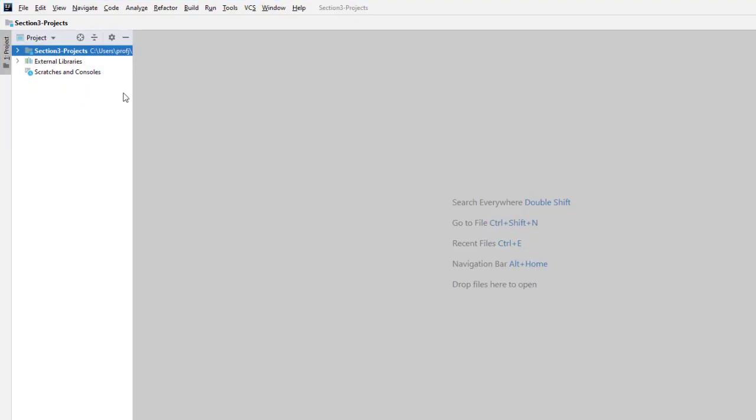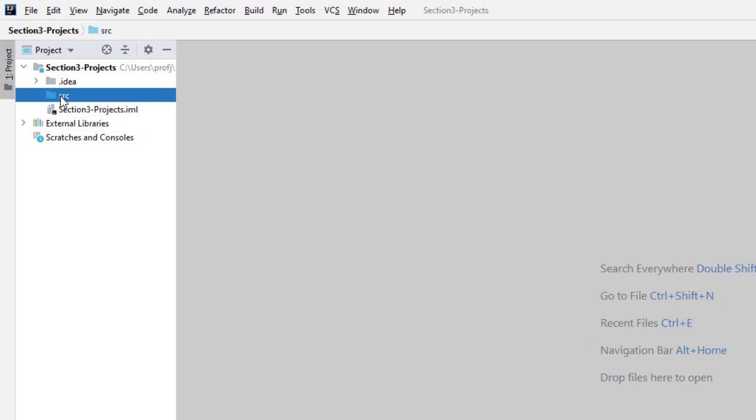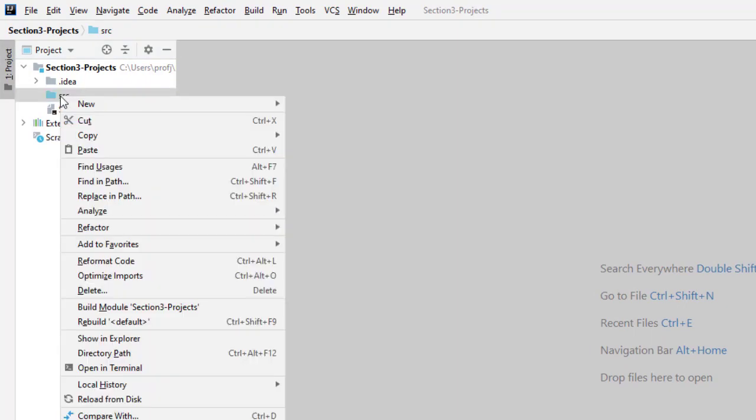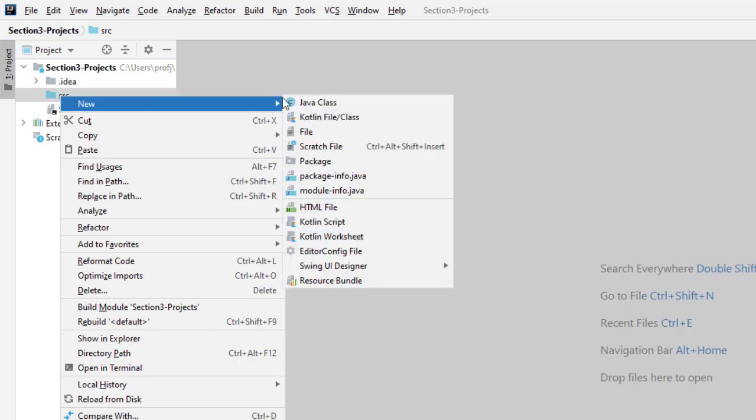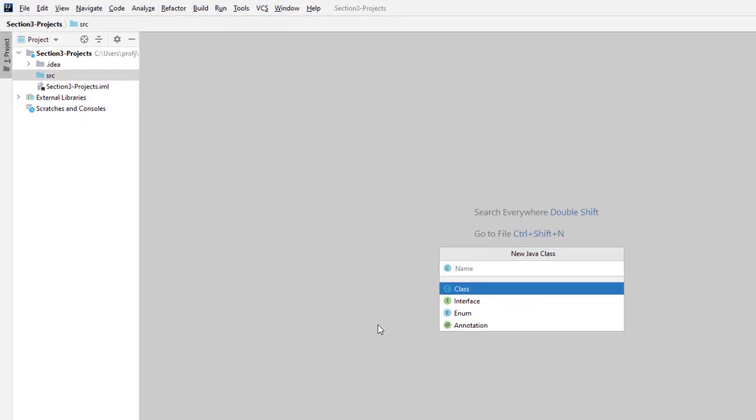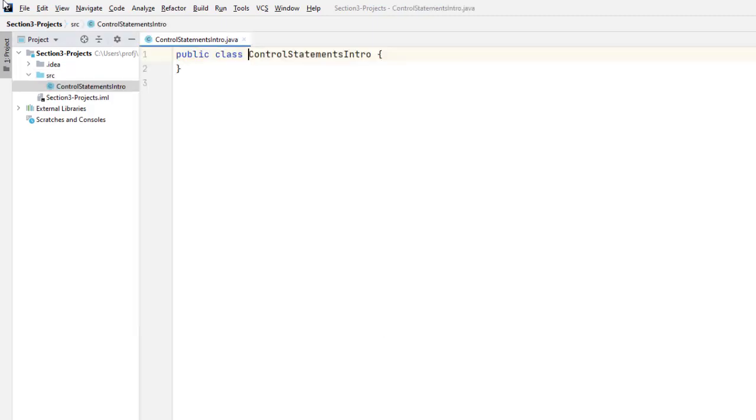Alrighty, then I'll expand this, and in this source directory right here, we're going to create a file called ControlStatementsIntro. Right-click, new, Java class, and then ControlStatementsIntro. Notice there's no hyphens, no spaces, no underscores, none of that. Okay, there we go. So before we do some coding, let me go over something briefly.